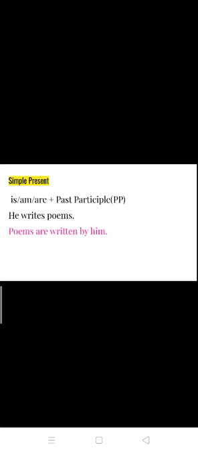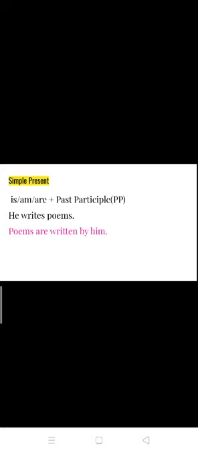Whenever you turn a sentence into the passive voice, the verb form will always be the V3 form or the past participle, but the auxiliary verbs that you add along with this past participle form will change according to the tense of the sentence, right? So for simple present, you have to add either of these three auxiliary verbs, is, am or are, depending on the person and the number of the subject.